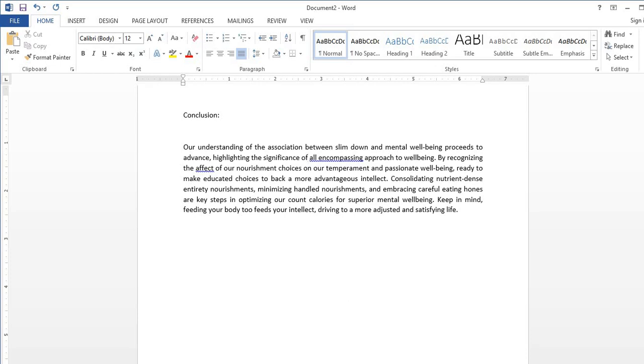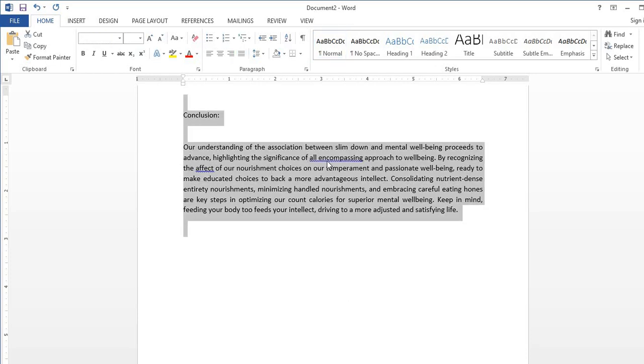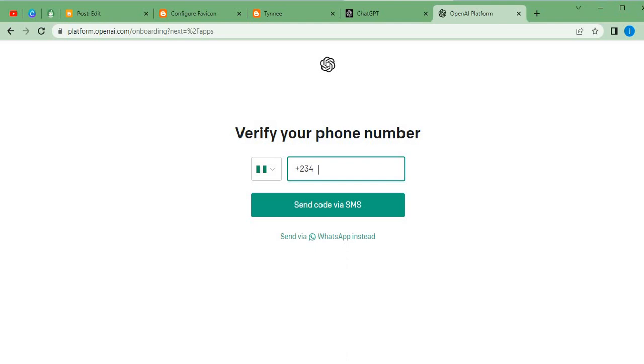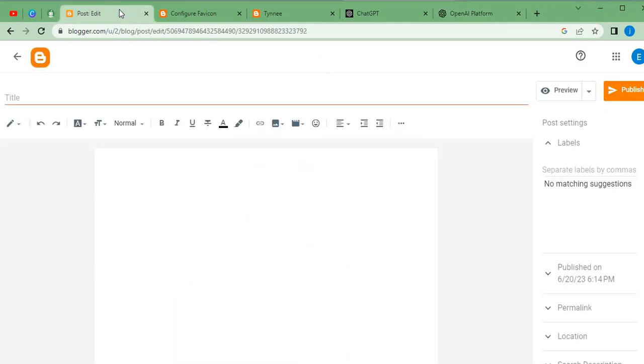And once we're done checking all of this, the next thing we need to do is to copy this. And once we're done copying, then we go back to our first blog post. So this is where we're going to post everything.